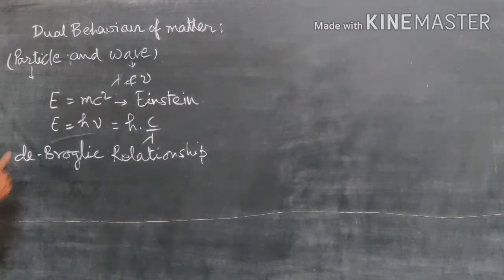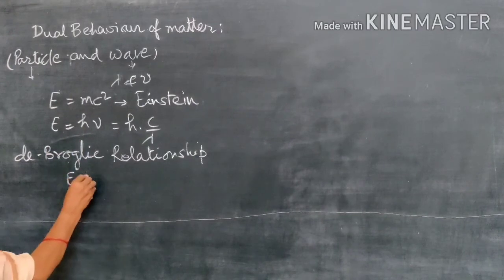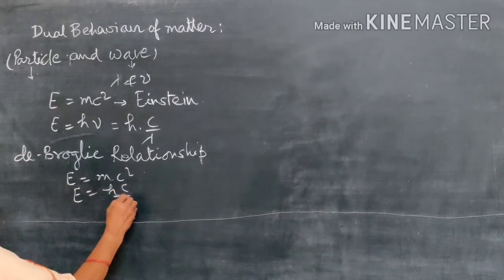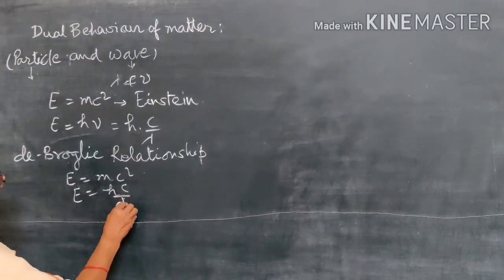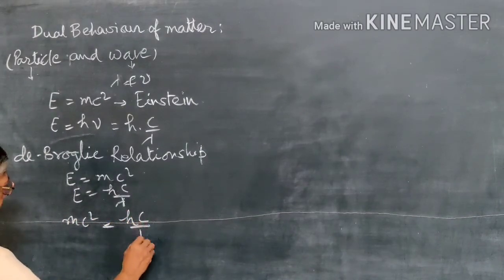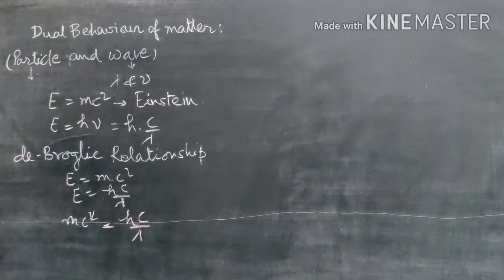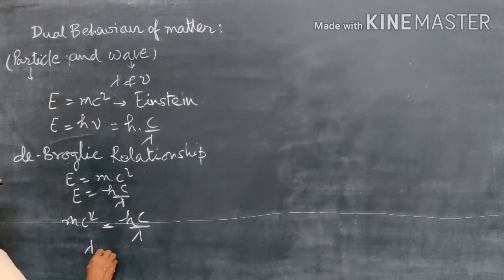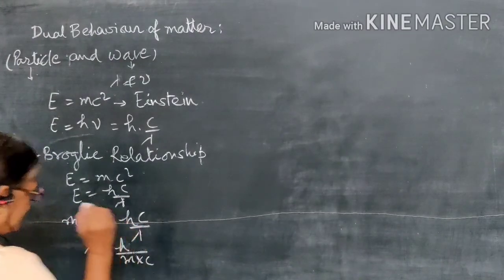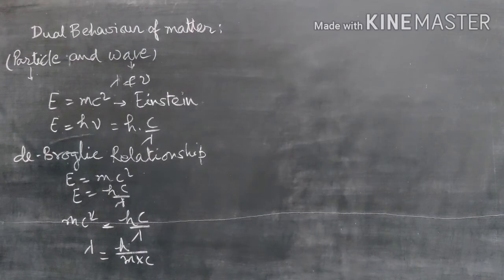So we can write E is equal to mc square, and then E is equal to hc upon lambda. Now for the dual behavior we can write mc square is equal to hc upon lambda. So one c will be cancelled here. Then we can write lambda is equal to h upon m into c. When these are electromagnetic radiation, c is the velocity of light, and we take it equal to 3 into 10 to the power 8 meter per second.